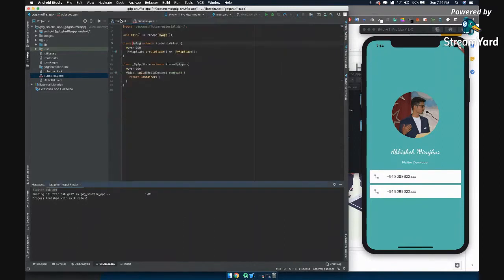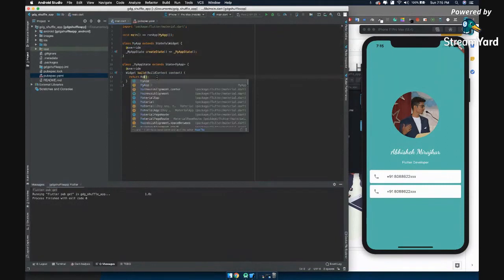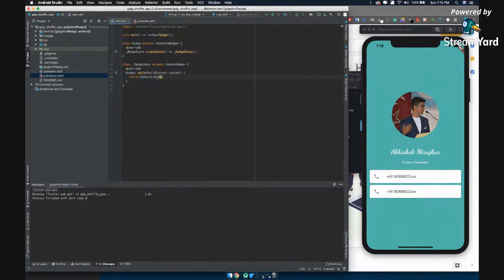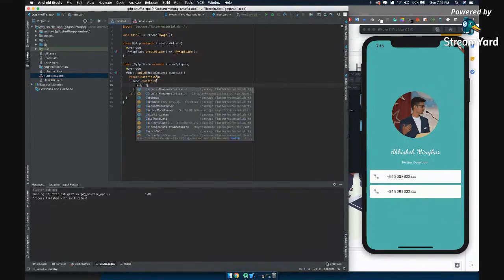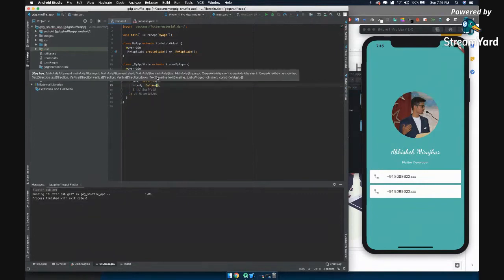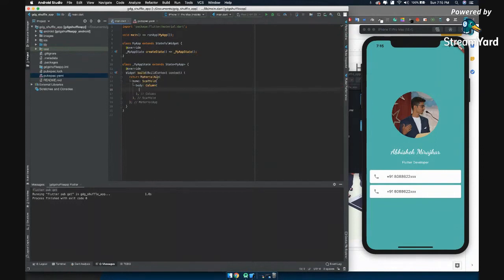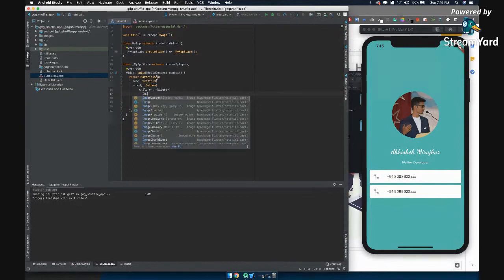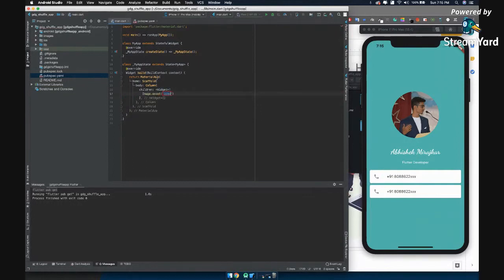All right, once we have done that, I'll just go a little bit faster here. So let's say MaterialApp. Inside MaterialApp, we have home. Inside home, we'll have a Scaffold. Inside Scaffold, we'll have a body. And inside the body, we'll have a Column, because we are having one image and one button, right? So we'll have a Column inside it. We have children. Let's add children, and let's add an Image asset. So the image asset would be images slash